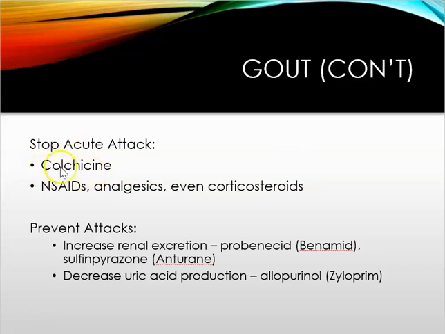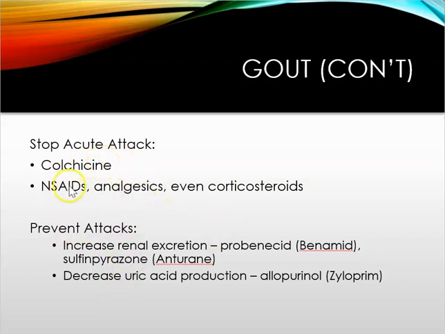For an acute attack, we're going to be giving some colchicine, and this is going to be given frequently until the patient starts having significant side effects. Some of that's going to include abdominal cramping, diarrhea, and nausea and vomiting. When we give this medication, a lot of times the pain that the patients will experience from gout is going to diminish within about 12 hours.